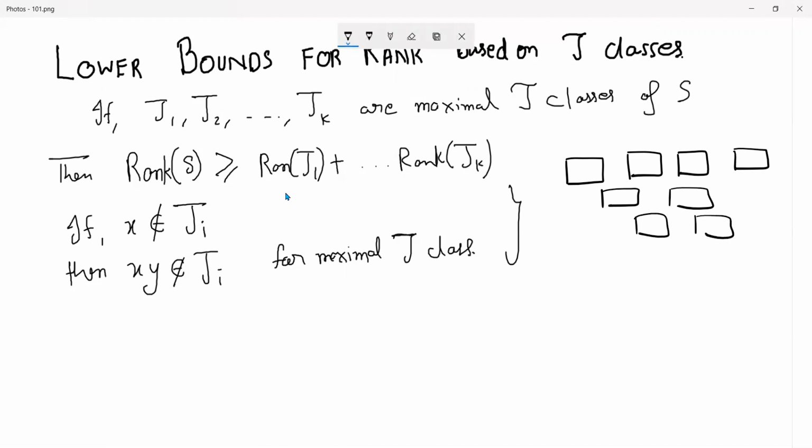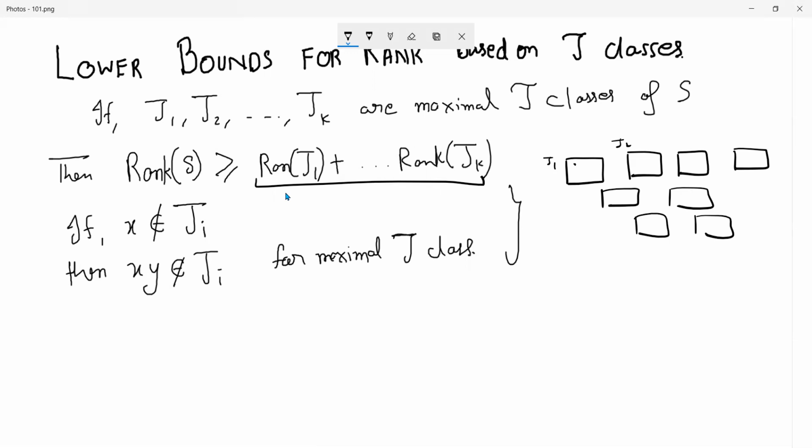Now we are claiming that the rank of S is at least the rank of these things. Why is it like that? Let's say you want to generate something in J1. To generate something in J1, its generator must lie in J1, because if X is not in Ji, where Ji is a maximal J class, then X times Y will not be in Ji.